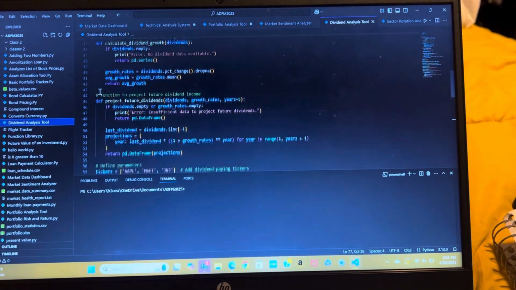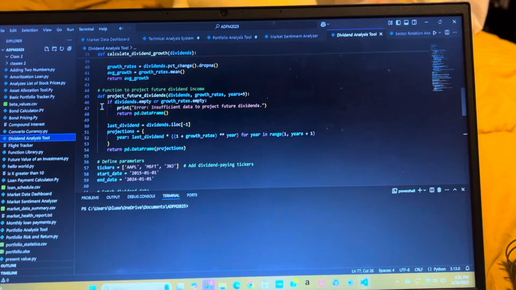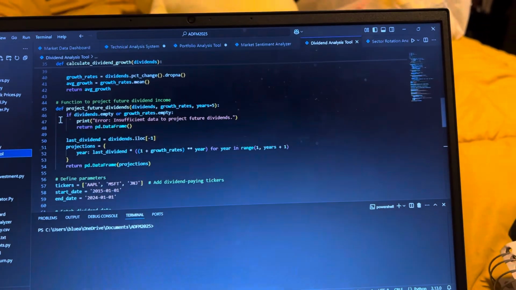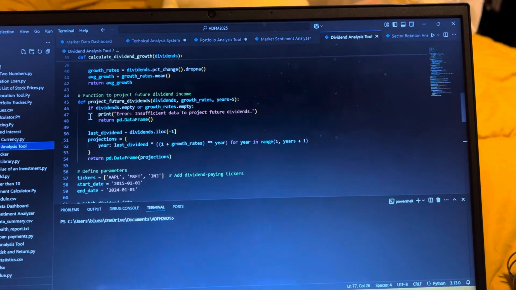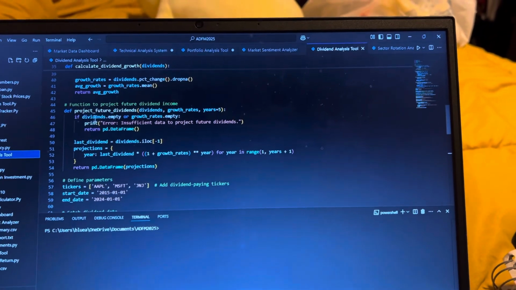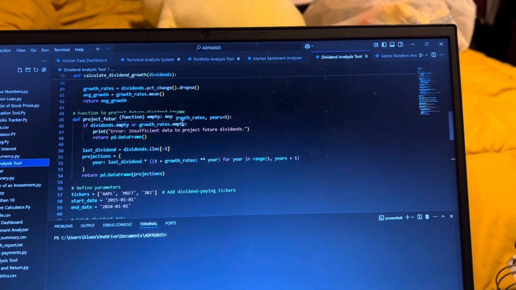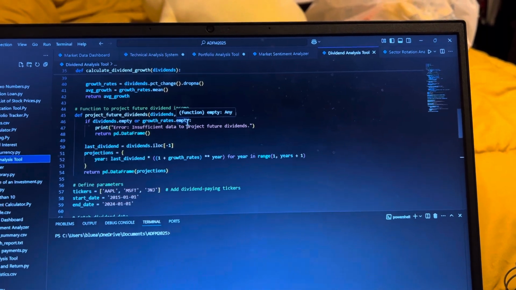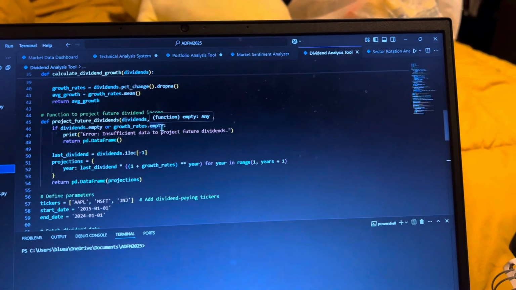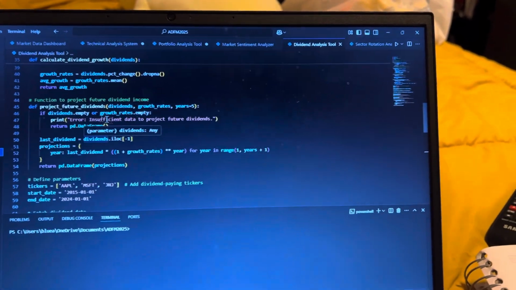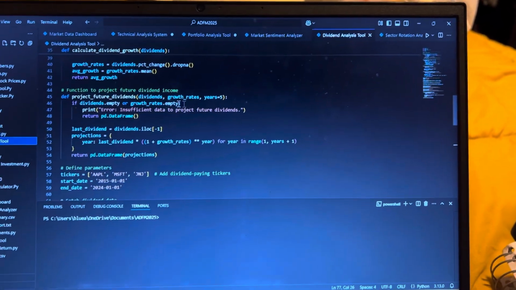Then we jump down here to where we're going to calculate the projected future dividends, which is this whole big chunk right here, again with that if-else statement, saying if we couldn't pull the dividends and we couldn't pull the historic stock rates that we needed for adjusting closing prices, again, we're going to leave it empty, but we're just going to print off that cute little error message.